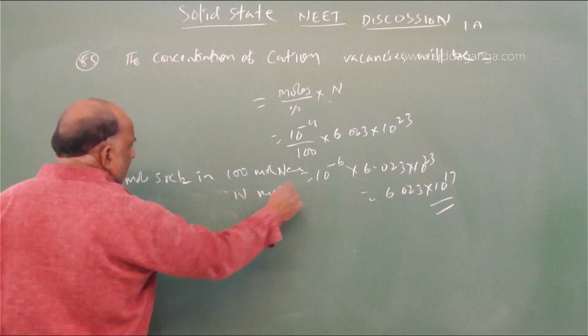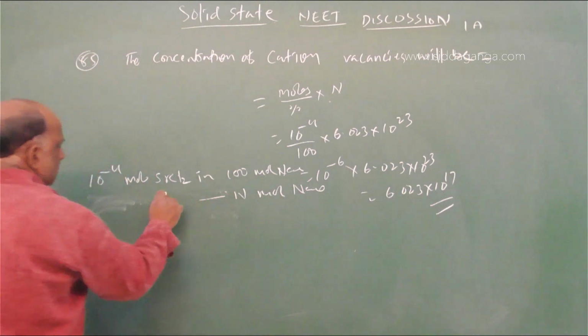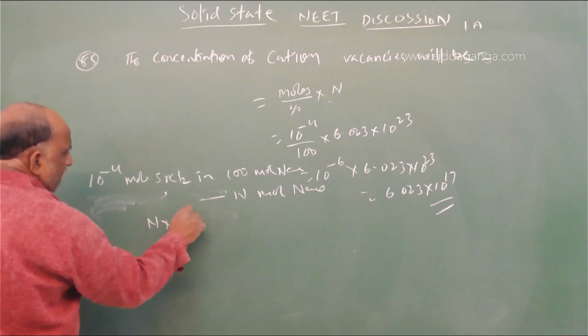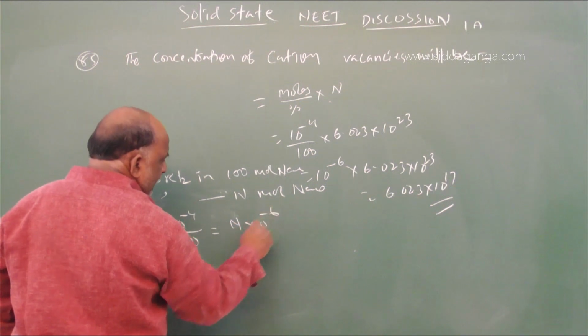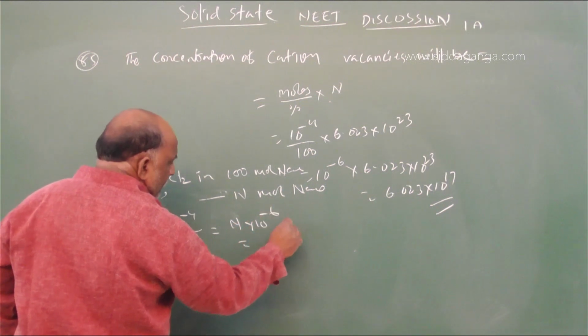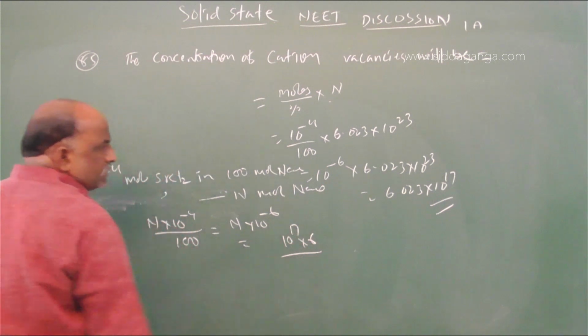N mole NaCl how much? N into 10 power minus 4 by 100 is equal to N into 10 power minus 6, which is equal to 6.023 into 10 power 17.